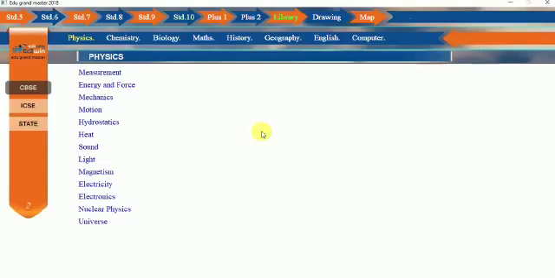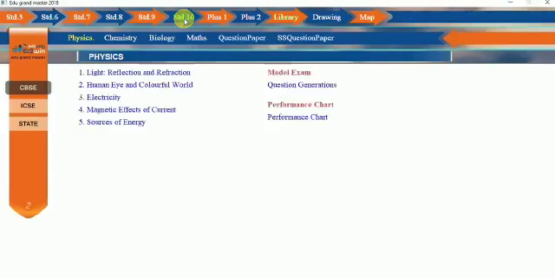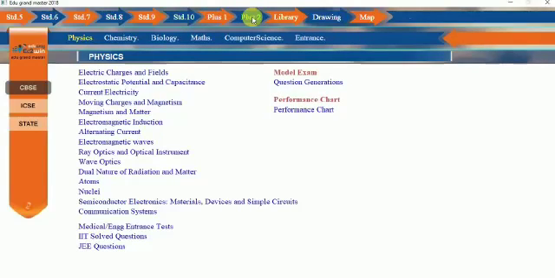But in most situations, as soon as one academic year is over, we have a tendency to sell those old books or keep them somewhere along with the other waste things at home. Now this product is very useful, wherein class 11 is always followed by class 9. Class 12 is always followed by class 10. Correct. So here, suppose you are learning class 12. Out of these topics, you have a small doubt. You want to go back to your class 10 and have a look at it.